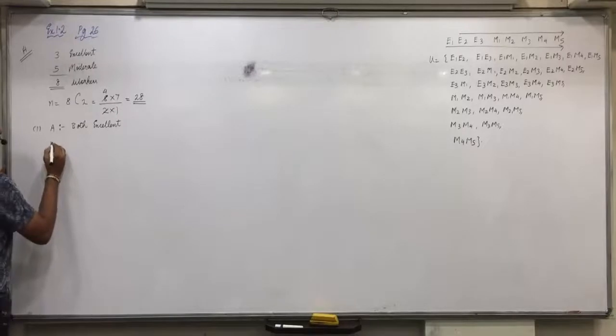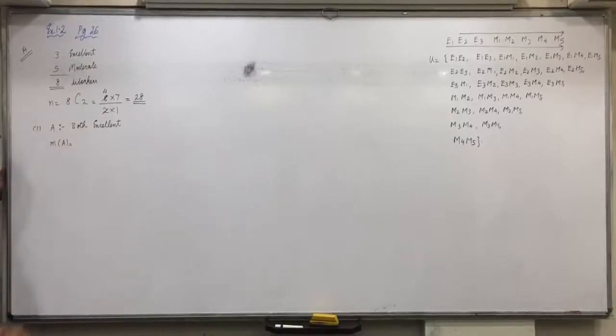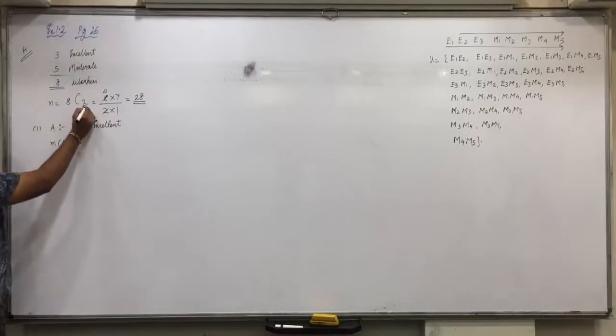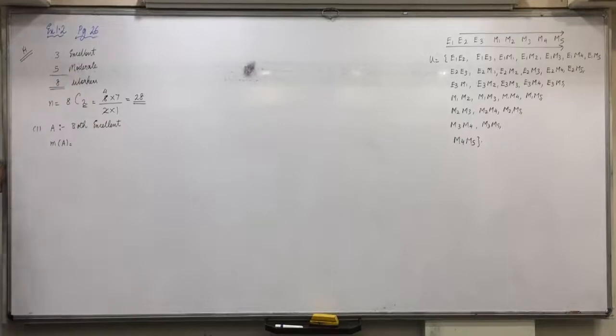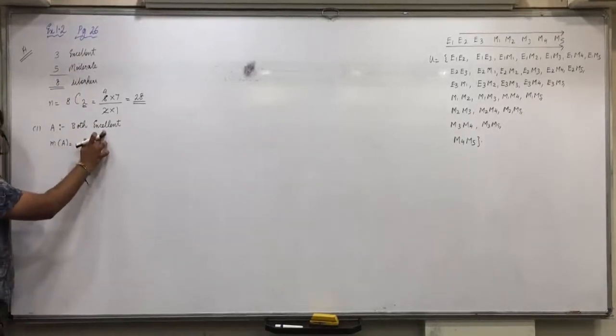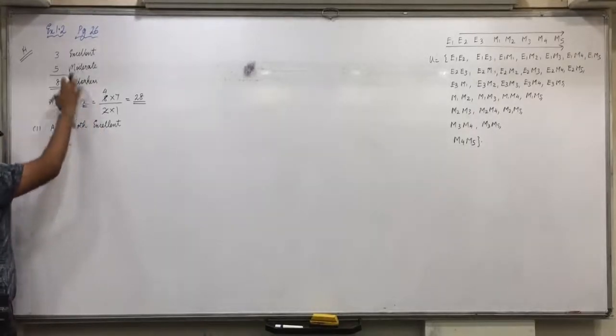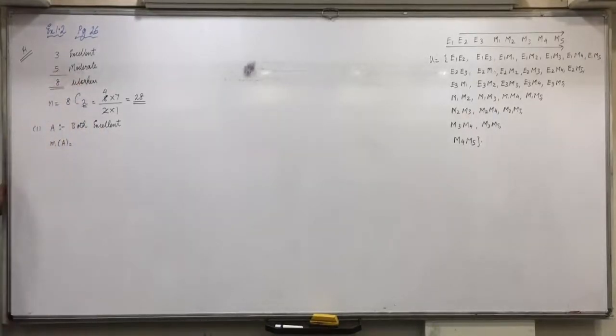Now understand this, m of A. Both the workers have excellent efficiency and we are also selecting 2. Means can I say we have to select 2 excellent and 0 moderate? 2 are selected, both have excellent efficiency, means we are selecting 2 excellent and 0 moderate.